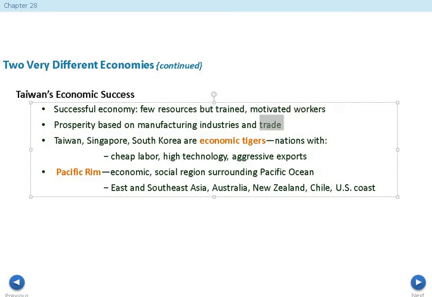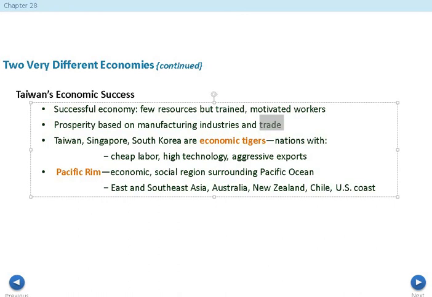So what we see is that Taiwan, Singapore, South Korea are considered to be economic tigers. These are nations with cheap labor, high technology, and aggressive exports. They want to get things in there. They're paying people low. They've got high technology. They're going to mass produce as much as they can, as fast as they can, and they're aggressively going to export things to the rest of the world.